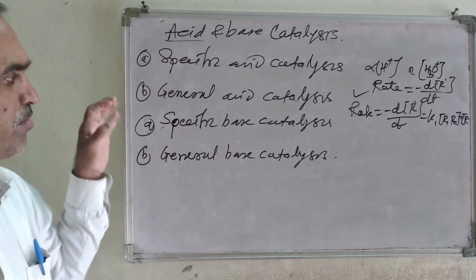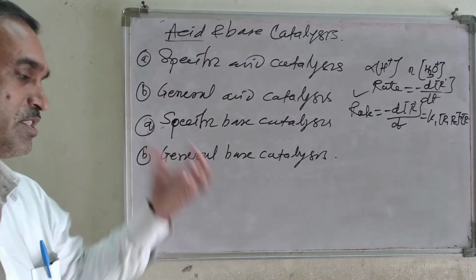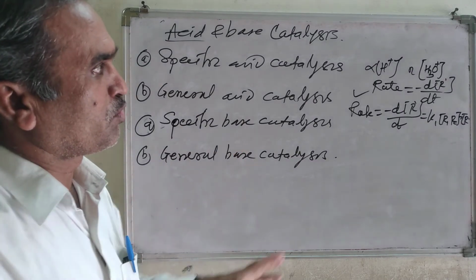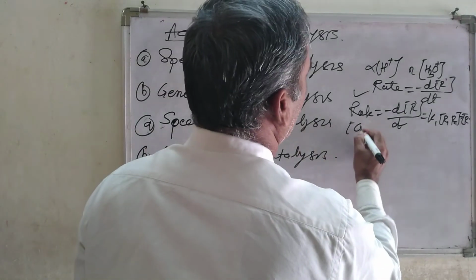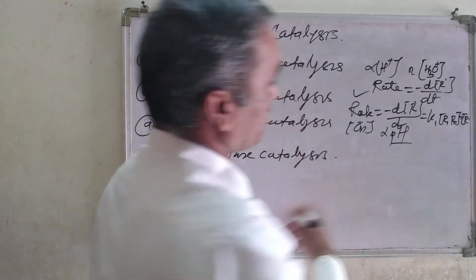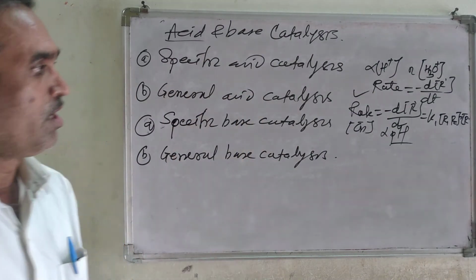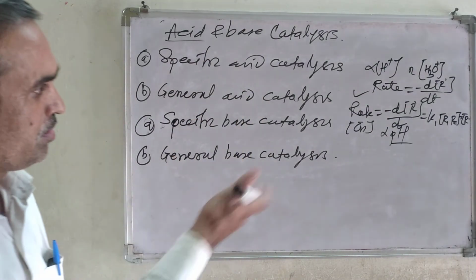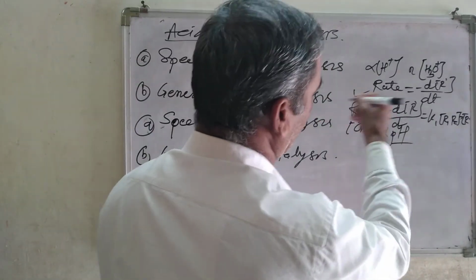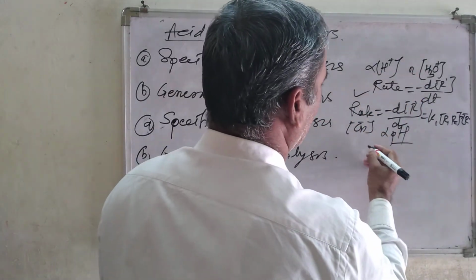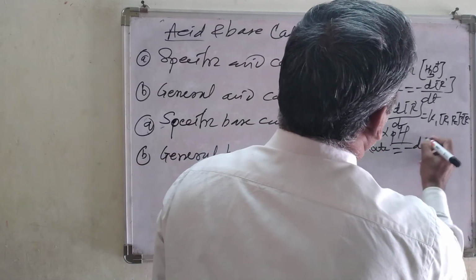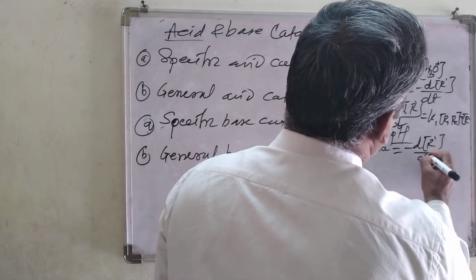Now what do you mean by specific base catalysis? Specific base catalysis is also proportional to the concentration of the hydroxyl ion OH minus, or directly proportional to the pH. As the pH increases, the rate of reaction also goes on increasing, but the rate expression is again similar to specific acid catalysis. Rate is equal to minus d r dash upon dt.